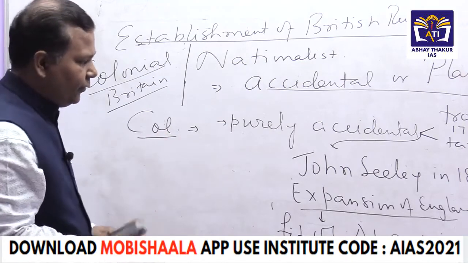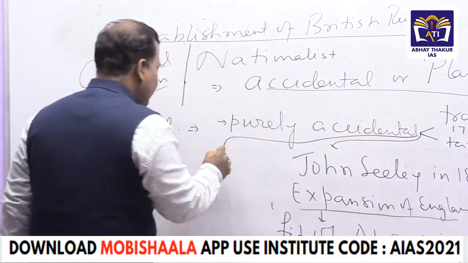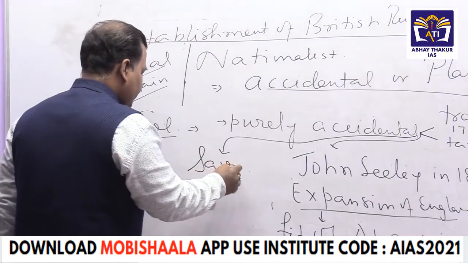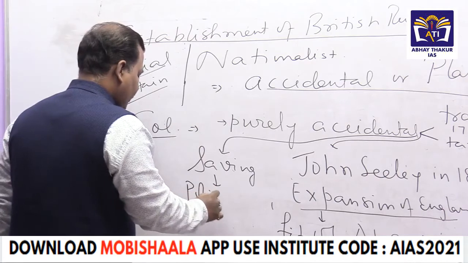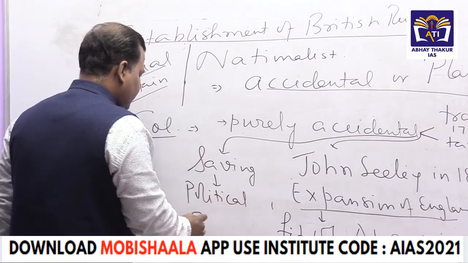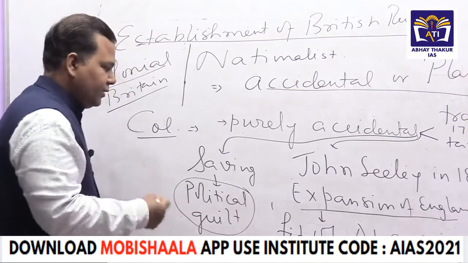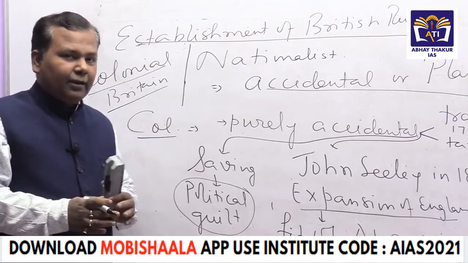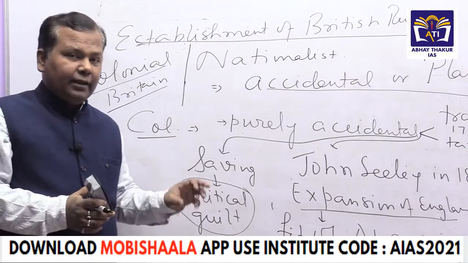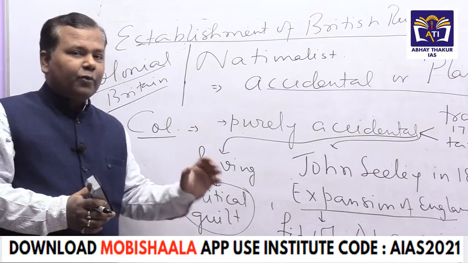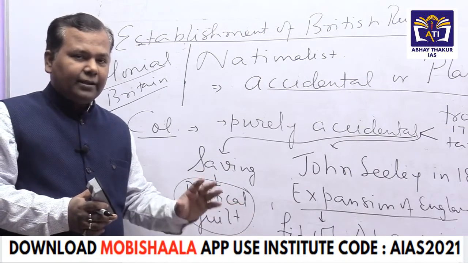They supported the view because it was absolving, or you can use the simple word, it was saving the British from the political guilt. Why political guilt? Political guilt here means that the British ruled India for almost 200 years, if we are counting from 1765. Thereafter, what situation did they leave in India? That situation was of high poverty. That situation was of high social disintegration.